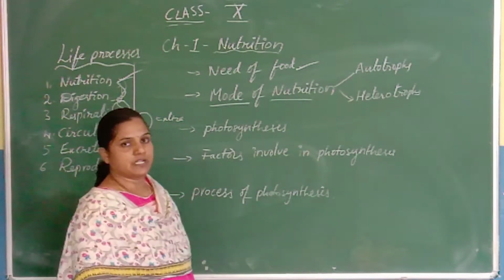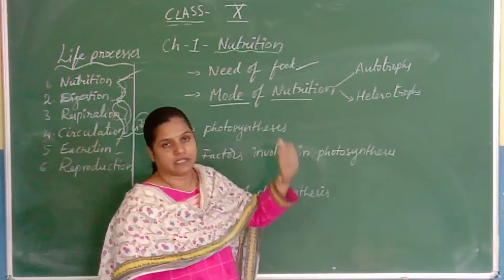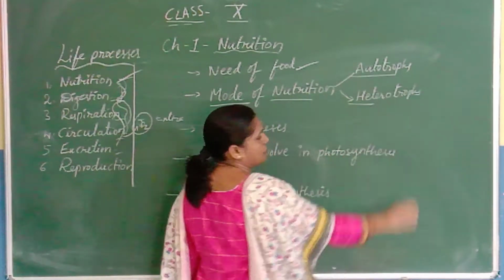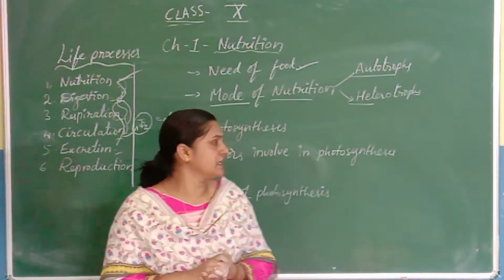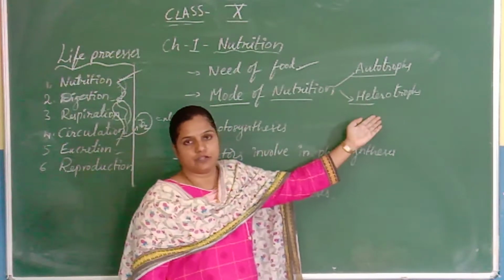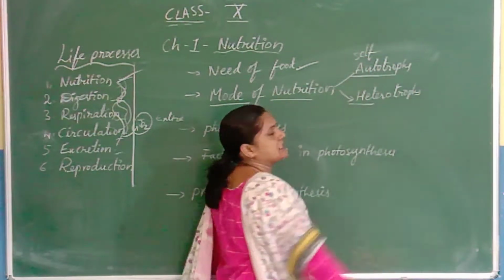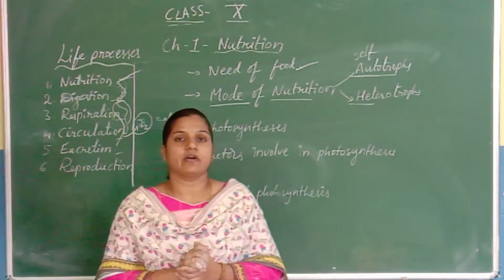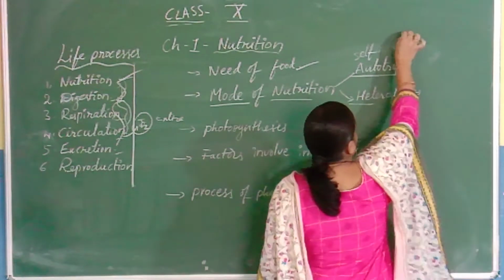Based on the mode of nutrition, based on how food materials are obtained, nutrition is of 2 types, autotrophic nutrition and heterotrophic nutrition. The organisms are accordingly of 2 types, autotrophs and heterotrophs. Auto means self. In the autotrophic mode of nutrition, the organisms can prepare their own food material by the process called photosynthesis.